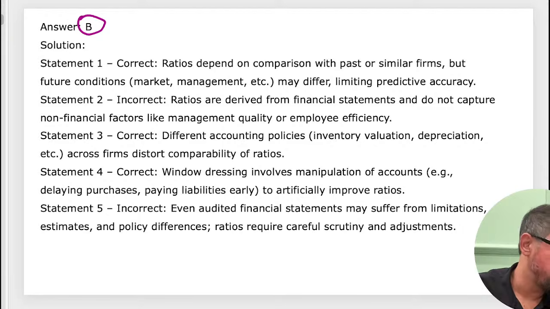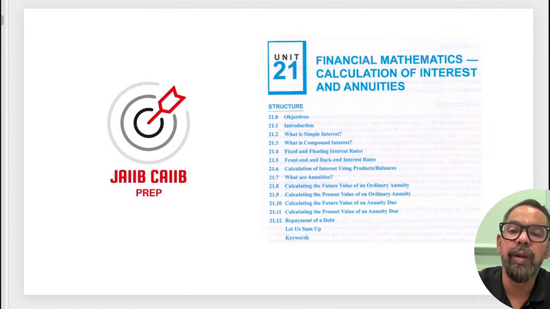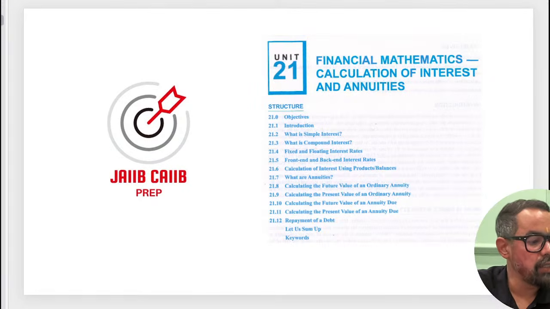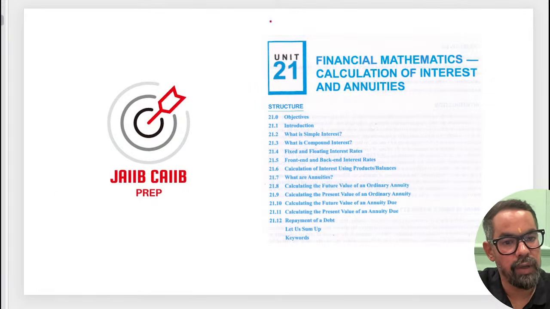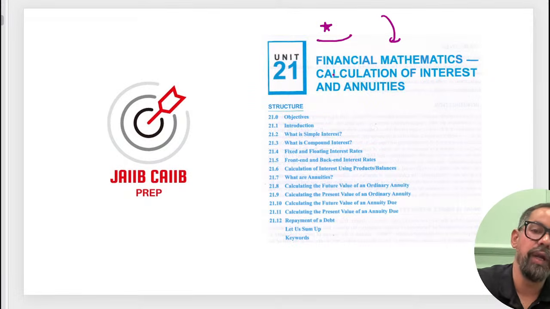Prafulla sir, the weightage of numericals is like 20 marks on average that you can expect from all the units. I'm telling you marks-wise, up to 20 marks you can expect from this. Now the next one: we have financial mathematics and calculation of interest.